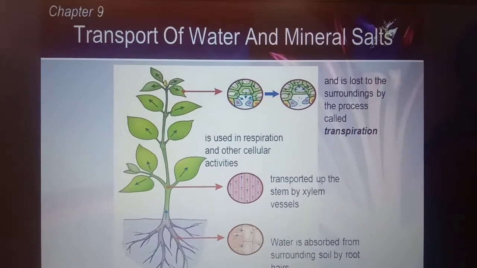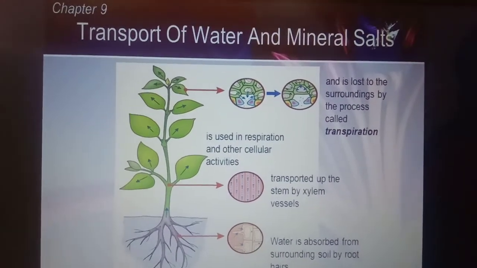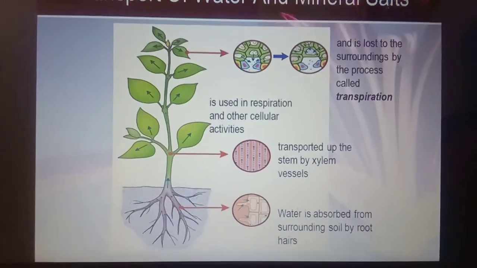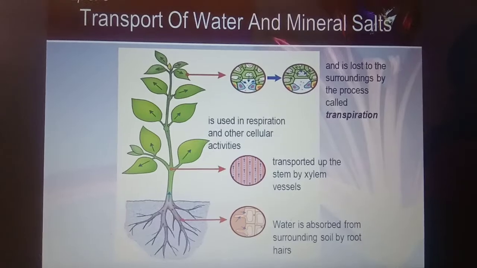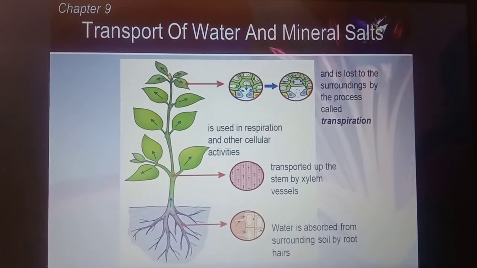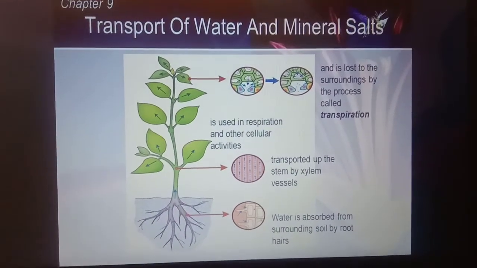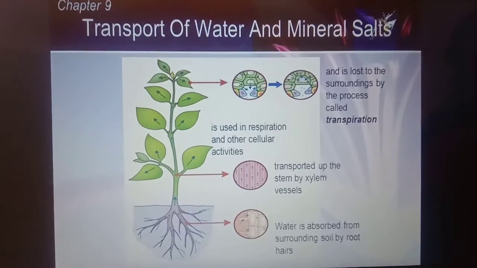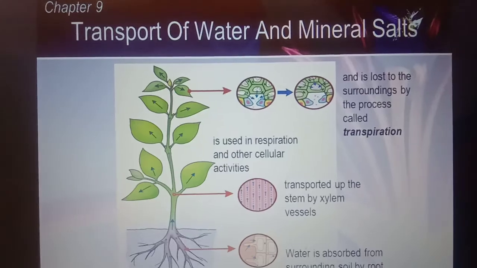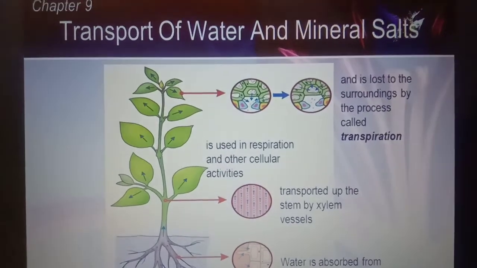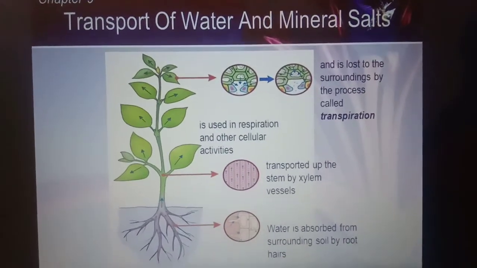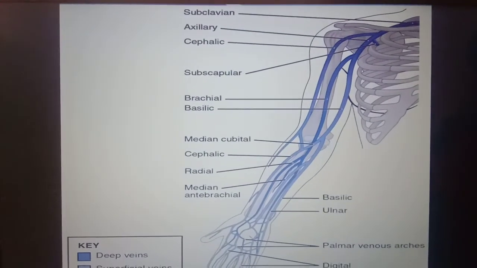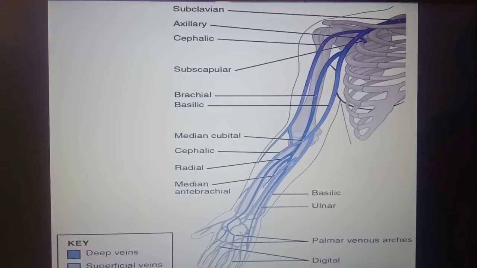The roots of the plant have tiny, meaning small, outgrowths from their outer cells called root hairs. The root hairs are the passage for the water and minerals to enter into the root. Water is absorbed by the root through the process called osmosis. Osmosis is the process of transfer of water molecules through a semi-permeable membrane. Roots absorb the water in the same way.